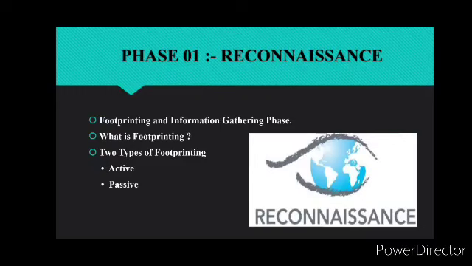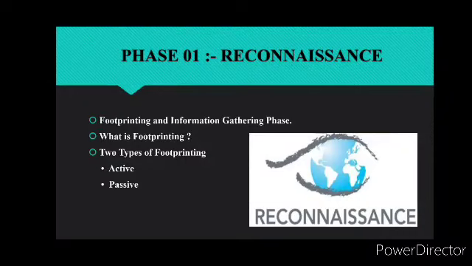So first phase of ethical hacking is reconnaissance. This phase is also called the footprinting and information gathering phase, and in this phase hackers gather information about a target before launching an attack. It is during this phase that the hackers find valuable information such as old passwords and names of important employees. So next point is, what is footprinting? It is a method used for collecting data from the target system. This data includes important items such as specific IP addresses, TCP and UDP services, and identified vulnerabilities. Having such information is enough to start a successful attack.